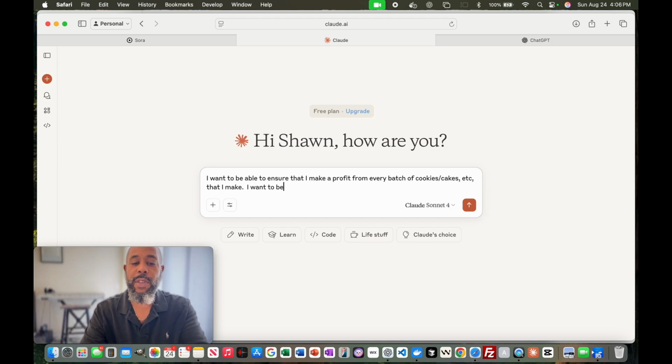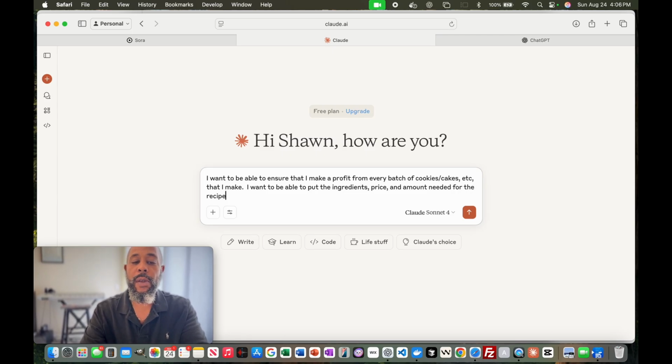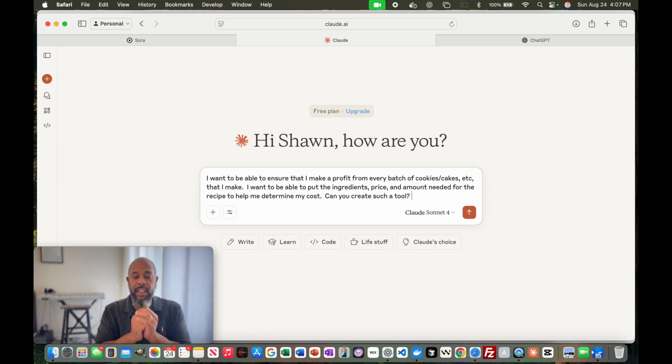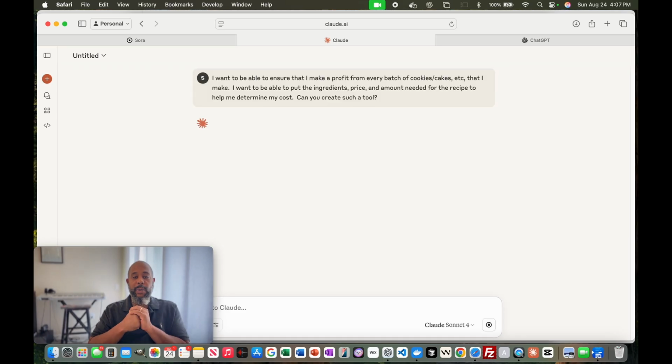I want to be able to put the ingredients, price, and amount needed for the recipe to help me determine my cost. Can you create such a tool? Pretty simple, right? So we'll just go ahead and submit that and see what happens.